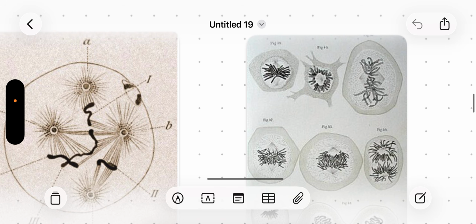Fleming first studied chromosome behavior during cell division. He observed that the chromosomes become double during cell division, then they get separated from each other and are transferred to the daughter cells. These were observations made from his experiments, but he could not correlate the behavior of these chromosomes with the behavior of the factors.